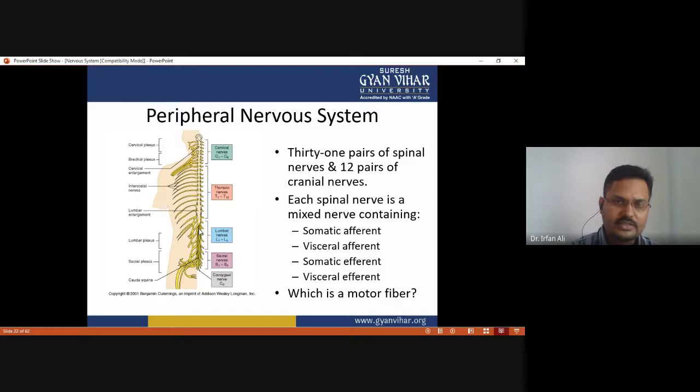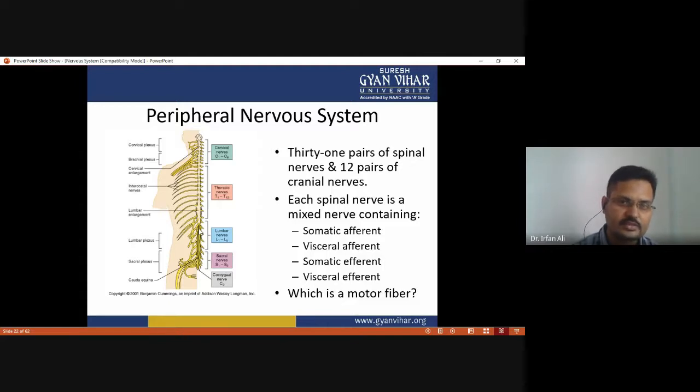You have to see in this figure, the 31 pairs of nerves are divided into various names as per the region. The cervical nerves are C1 to C8, thoracic nerves T1 to T12, lumbar nerves L1 to L5, sacral nerves S1 to S6, and the coccygeal nerve, which is single, that is C0.